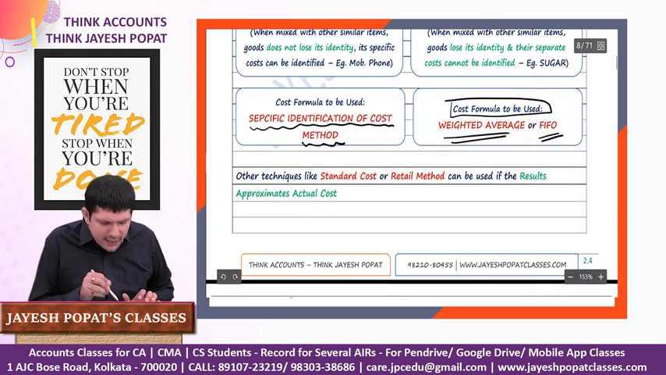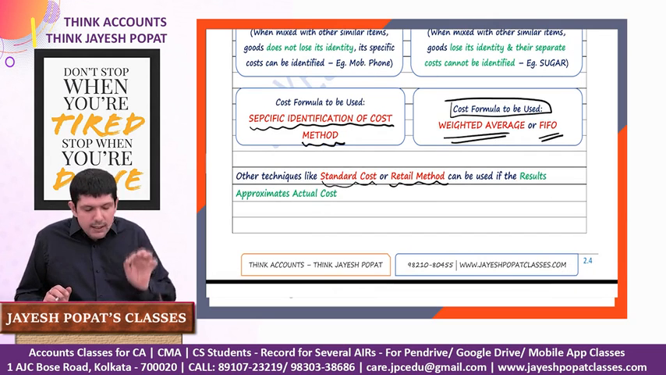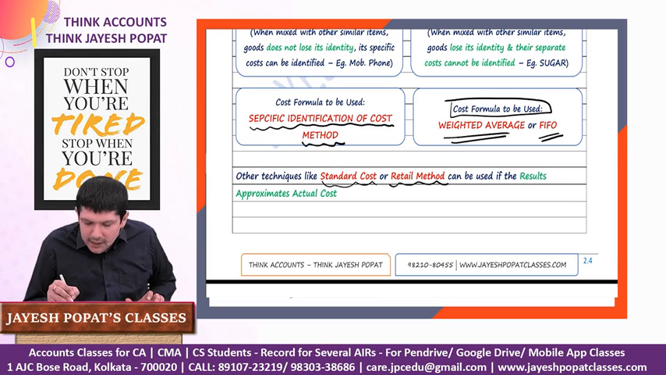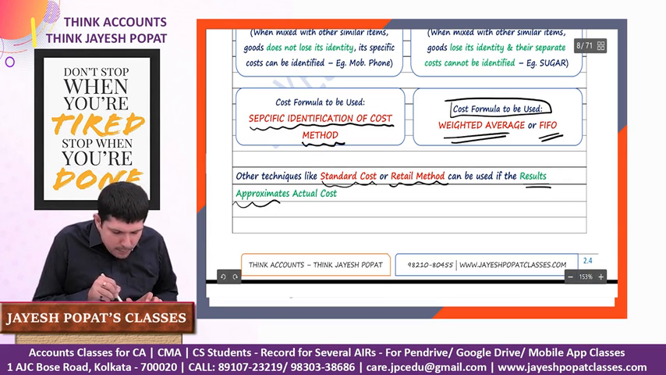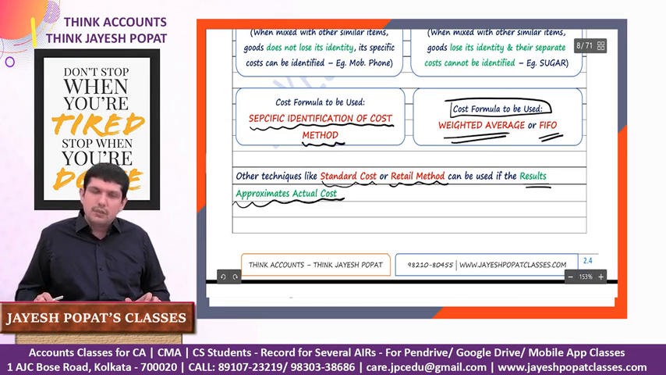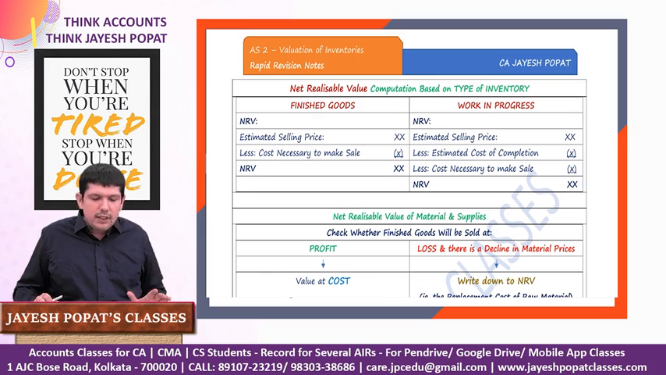It also says that other techniques like standard cost and retail method may be used for convenience, but these have to be used only when the value calculated by using this method is approximately equal to the actual cost of the inventory. Then we'll talk about net realizable value. We're done with the cost aspect.